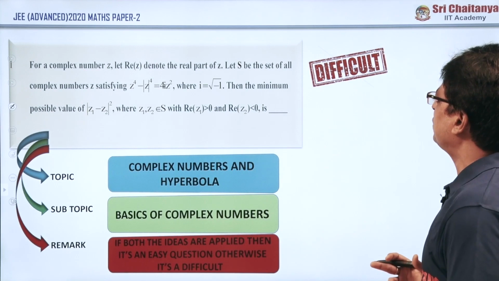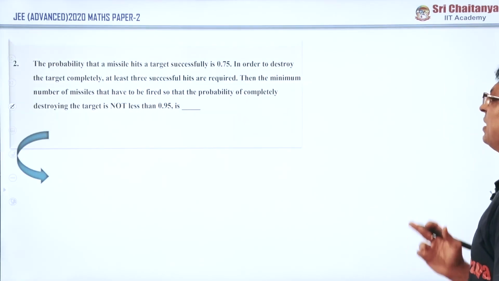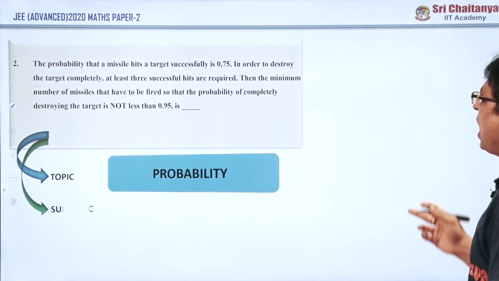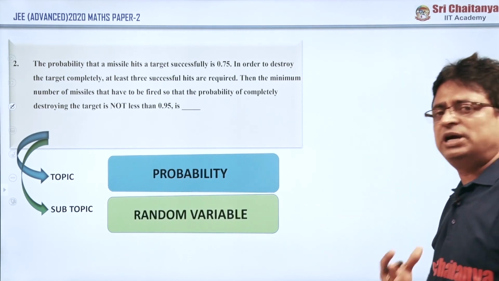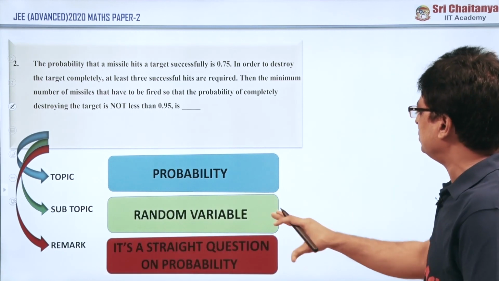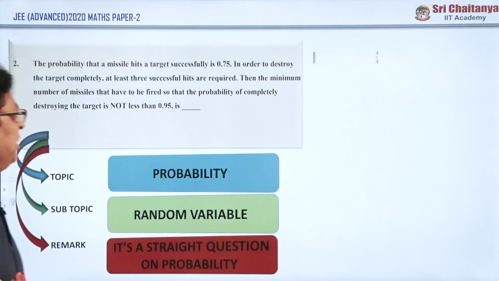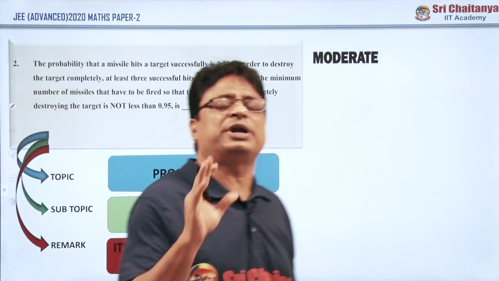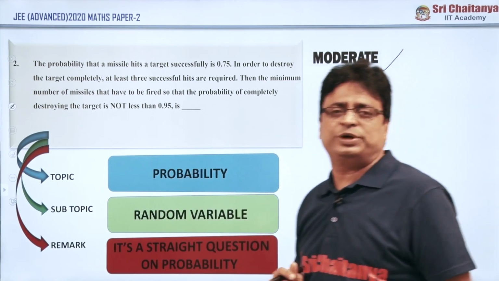And coming to question number 2 in mathematics, clearly the question is under probability. Read the question very carefully. In probability also, they have constructed the question under random variable, and even in that random variable, the remark is that it is a very straight question on probability. Don't say that it is easy, it is a moderate question. This is the opinion from the majority of the students.